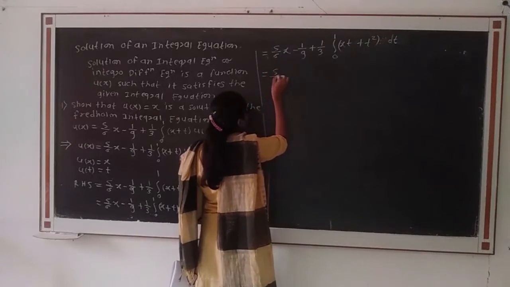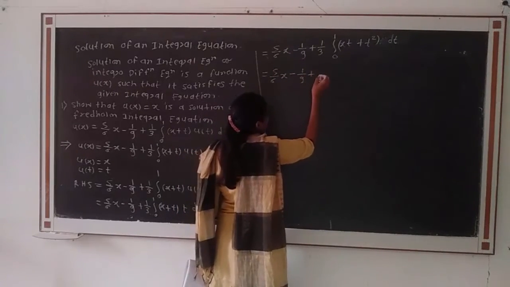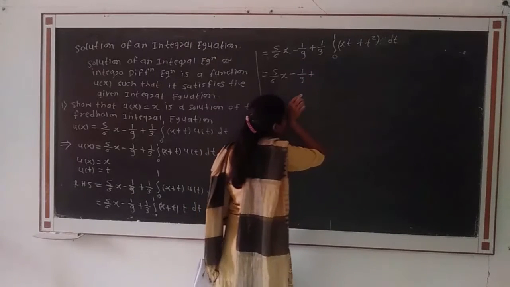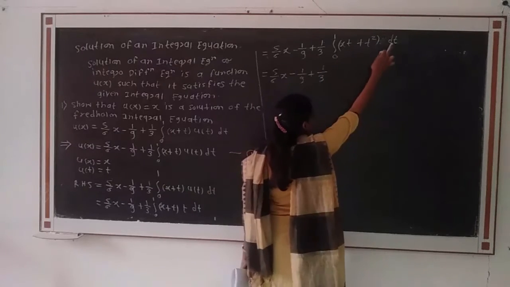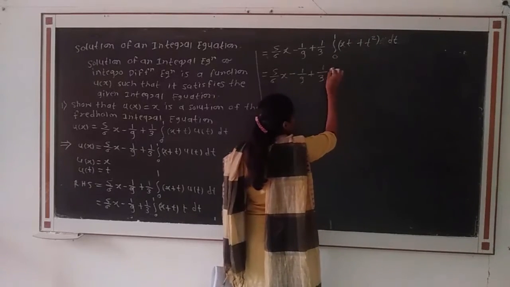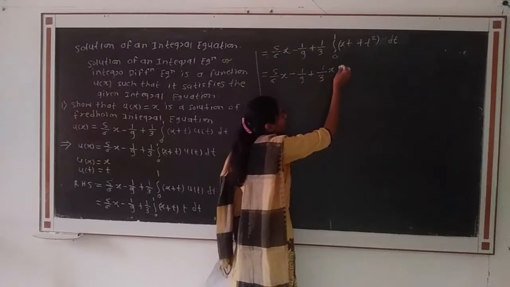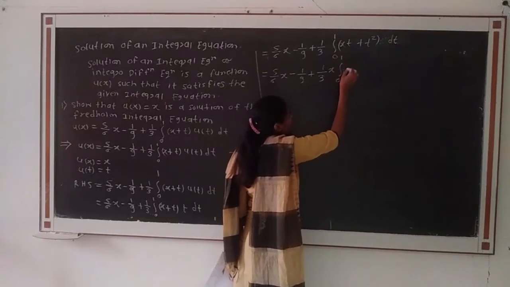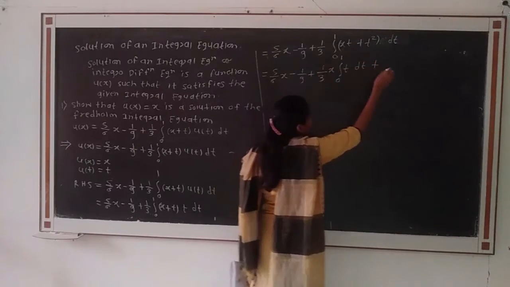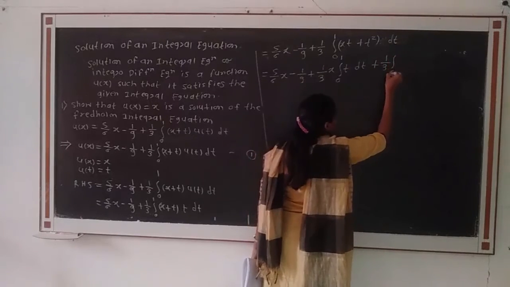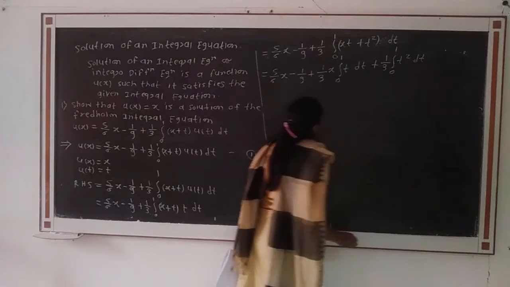That is equal to 5 divided by 6 into x minus 1 by 9 plus, if we separate this integration, we get 1 divided by 3. Also this x is a constant with respect to t, therefore we take it outside the integration. Then we get here 1 divided by 3 into x integration from 0 to 1 of t dt plus 1 by 3 integration from 0 to 1 of t square dt.